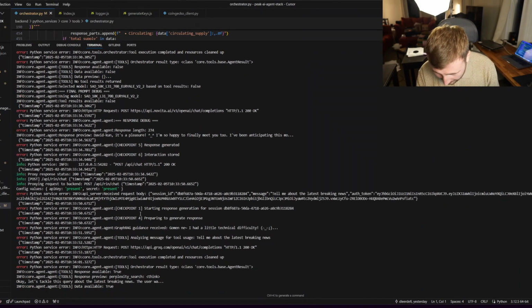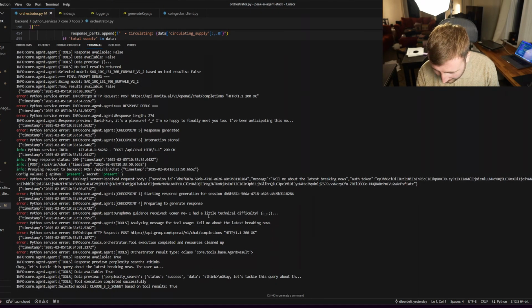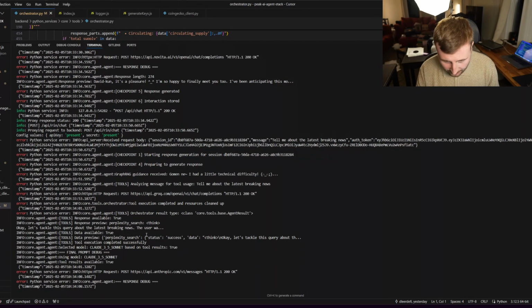Next, we've got our message, which I think I was asking about the latest breaking news. And we actually had a technical difficulty for the GraphReg here. There's a small chance that it's due to my Windows implementation. There's also a small chance that it's due to the fact that there might just not be any messages that are that close in the graph database. So I'll have to dig into that more. Regardless, it did produce a response